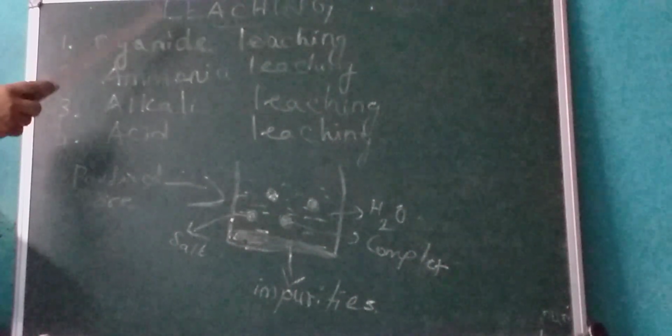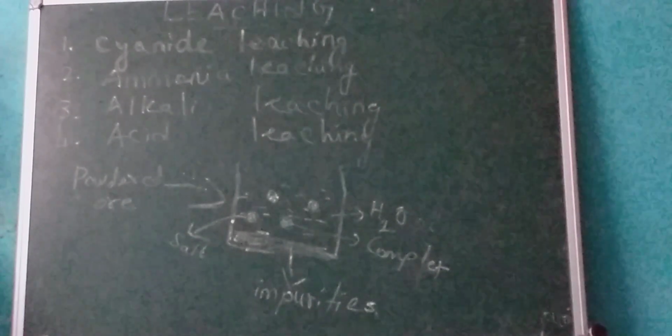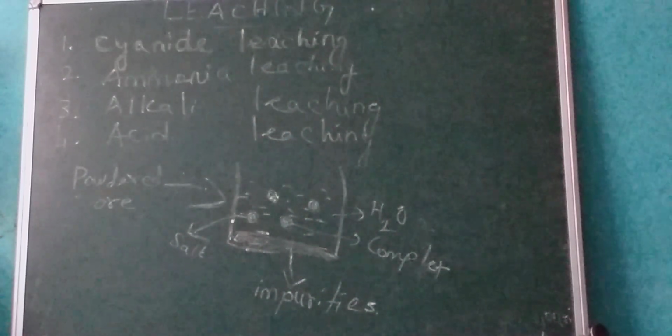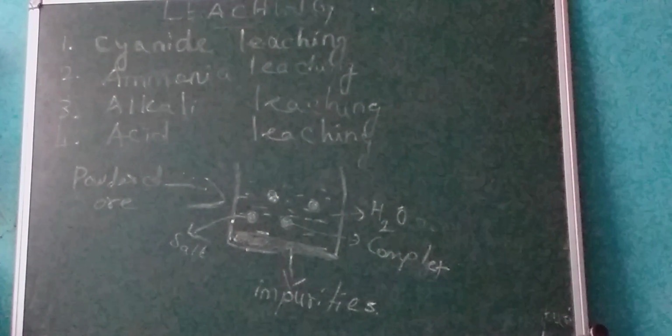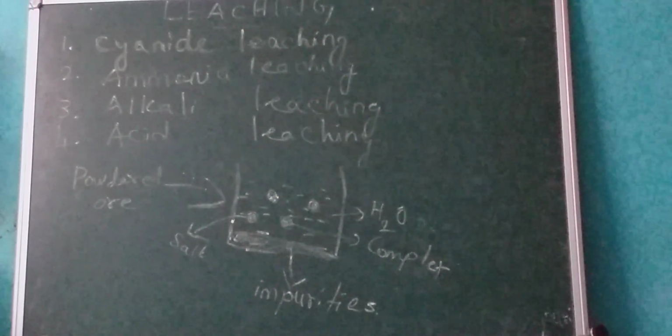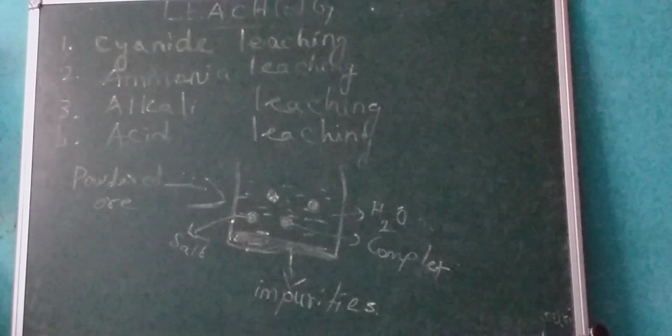Leaching means some metal ores are only soluble in a suitable solvent. Solvents like water, ammonia, any dilute acids or any dilute bases all act as solvents. So the main principle for this leaching process is based on the solubility of the ore in a suitable solvent, and the reactions take place in aqueous solutions.